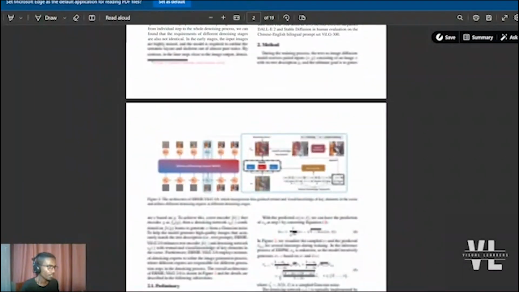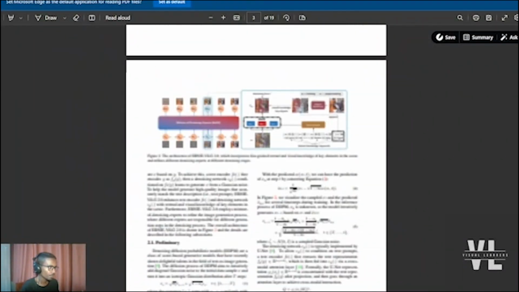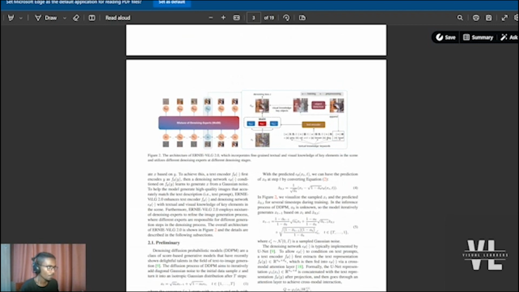And as you can see here, you can see the architecture of the new model that they have deployed, which is known as a mixture of denoising experts. If you're already familiar with the diffusion models, then it could be clear, but if you're not familiar, it's just using a combination of text encoder and a denoising model. And by using a denoising loss, we try to optimize the model.